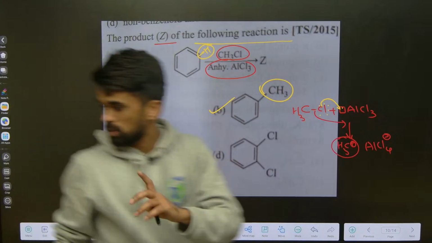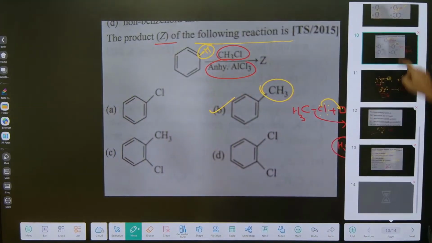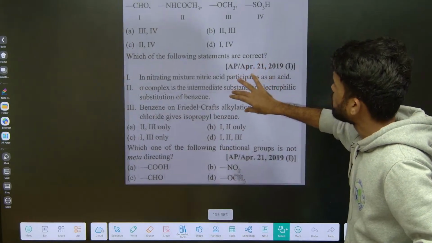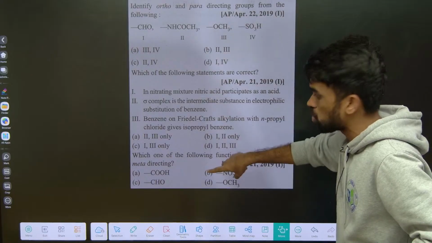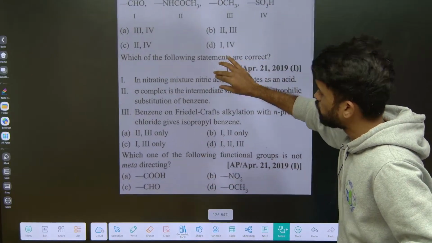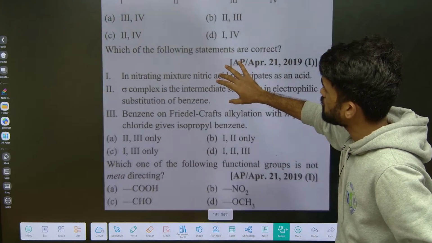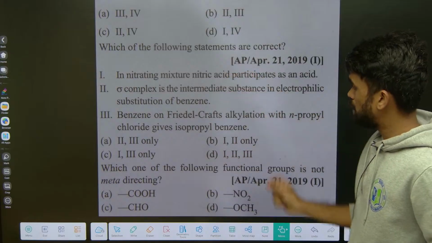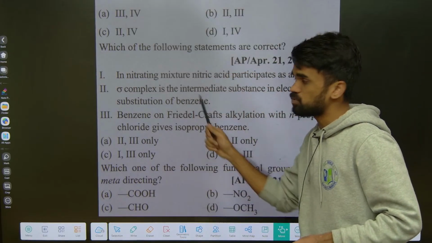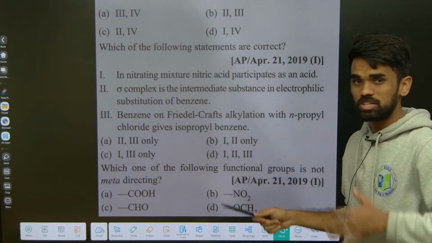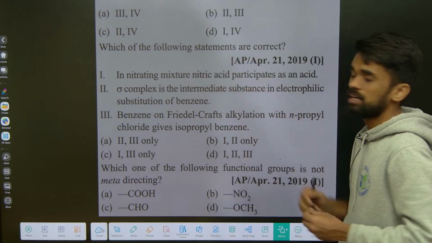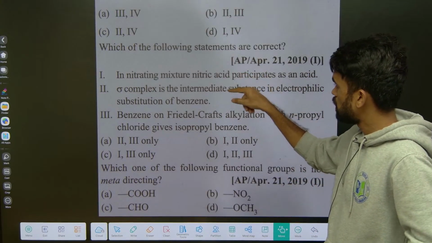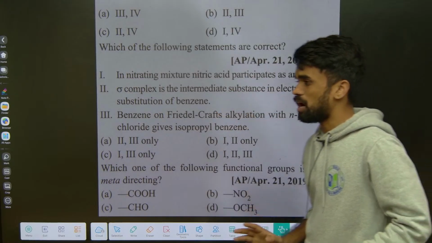Now I will give you one question as a practice question. Just tell me your answer for this. These are the questions I wanted to show you. You can try the question above and the one below on your own, but we will discuss them later. Just read this statement: which of the following statements are correct? Based on the four statements, please mention your correct answer. All these things are from our discussion, except that when nitration is taking place, nitric acid acts as a base, not as an acid. I told you this one. Just look at these two things and tell me your answer in the comment box.